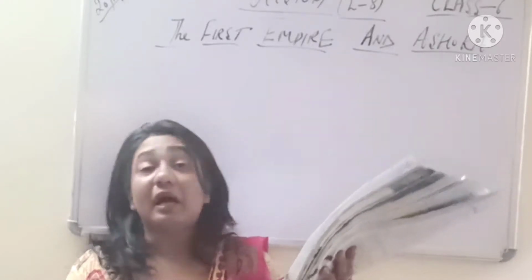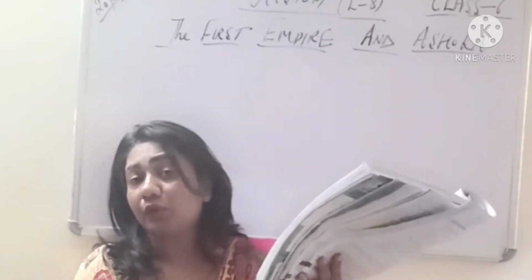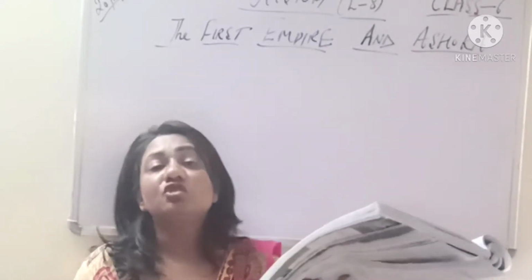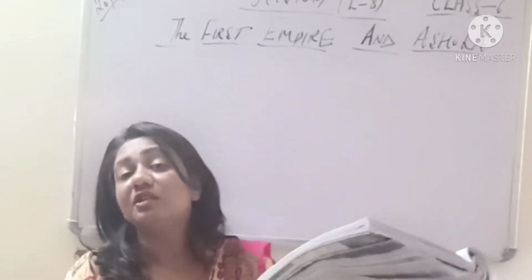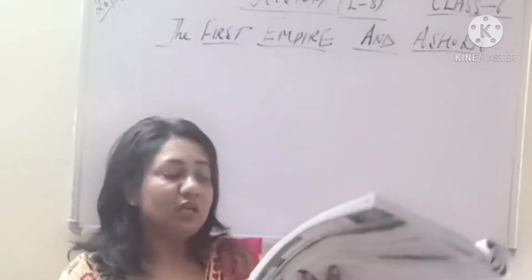He was supported by his minister. Very important question: whom was he supported with? He was supported with Chanakya. So he had a leader, his minister, you can say his teacher, we have already done, Chanakya. So he was supported by Chanakya.